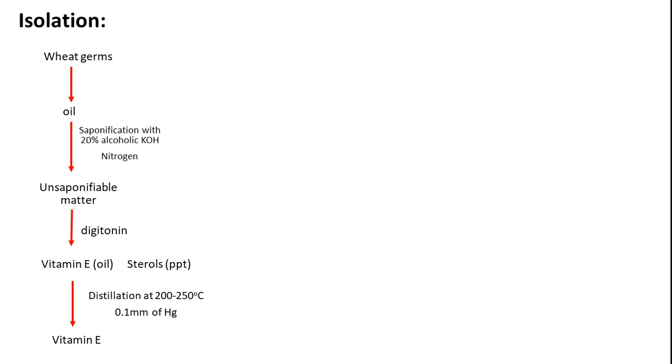distilled at 200 to 250 degrees centigrade under a vacuum of 0.1 mm of mercury. At this vacuum they could isolate vitamin E, but distillation at 200 to 250 degrees centigrade destroyed most of the vitamin E. That is why commercially people no longer use distillation for obtaining vitamin E. Right now tocopherols are isolated by chromatography. In the 1930s we didn't have silica gel; at that time only paper chromatography and Fuller's earth were used, and Fuller's earth served as the stationary phase.